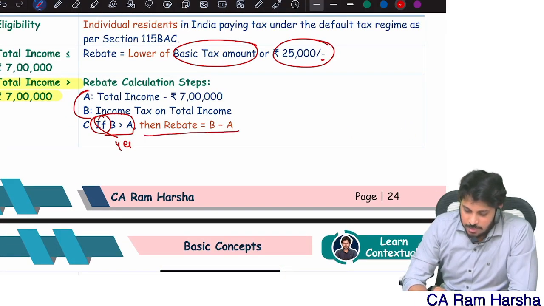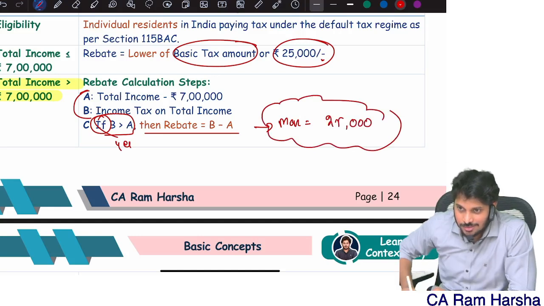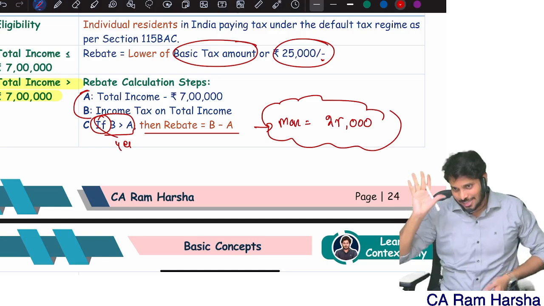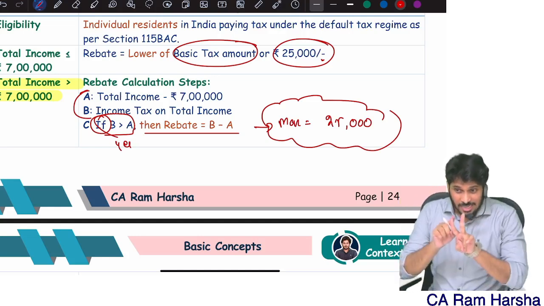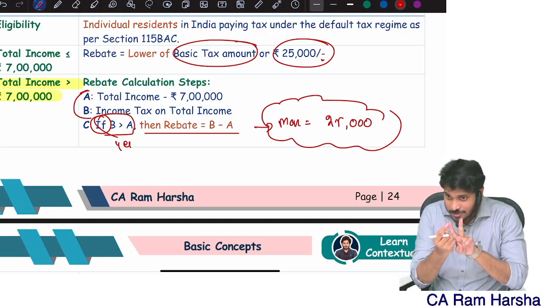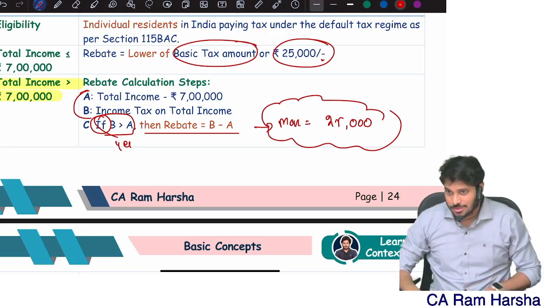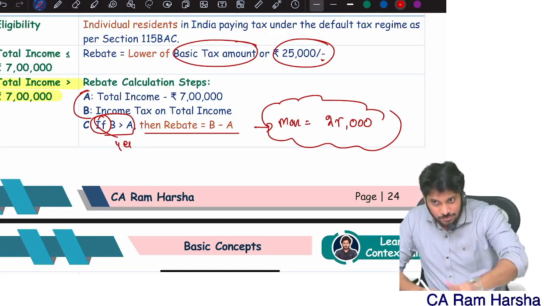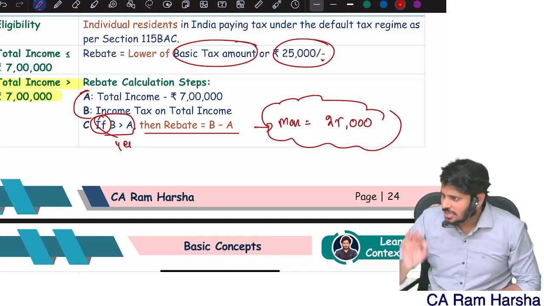Then rebate is equal to B minus A, right? Maximum rebate how much? This is most important. The rebate amount cannot be more than 25,000. This logic alone you remember. Clear? So typically rebate with relief when special incomes are there also discussed. Clear? Easy? I discussed the previous tax rate, before amendment, as well as the after amendment tax rate. Both I have covered. Everybody understood clearly?